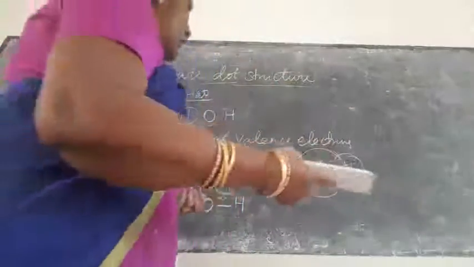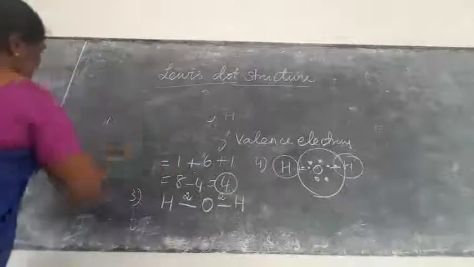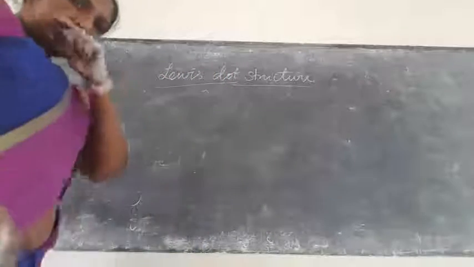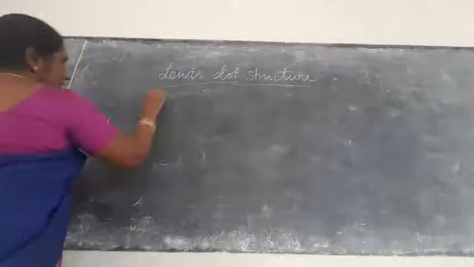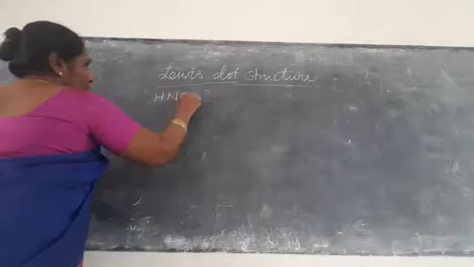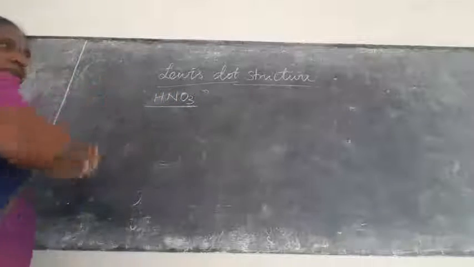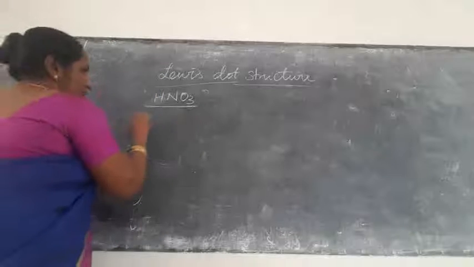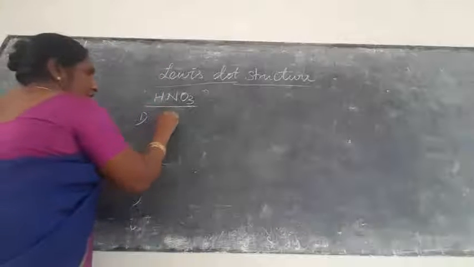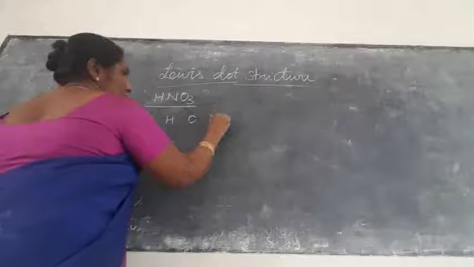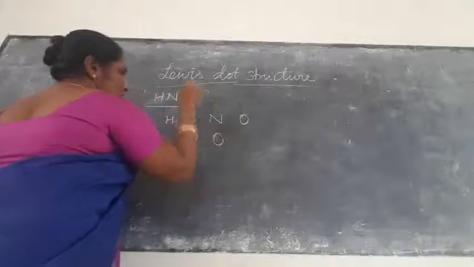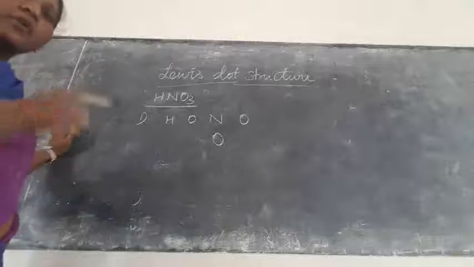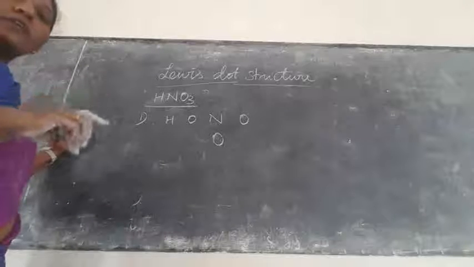Okay, nitric acid: how to draw the Lewis structure of nitric acid? First you draw the skeletal structure. First step, skeletal structure: H, O, N, with the oxygens, HNO3. I am writing this one. So what is the second step? Total valence. You have to calculate the total valence electrons.